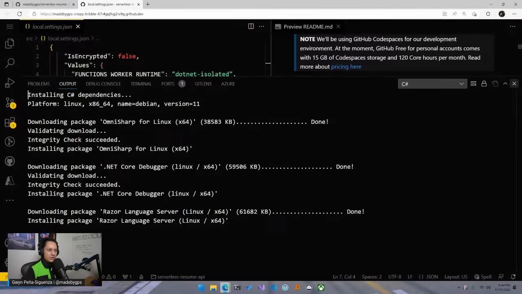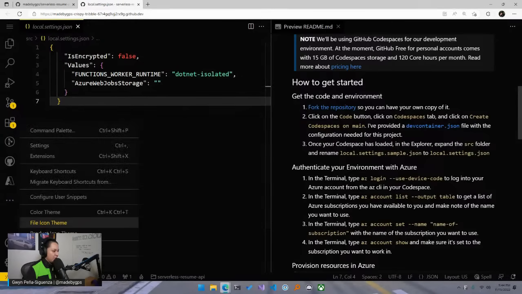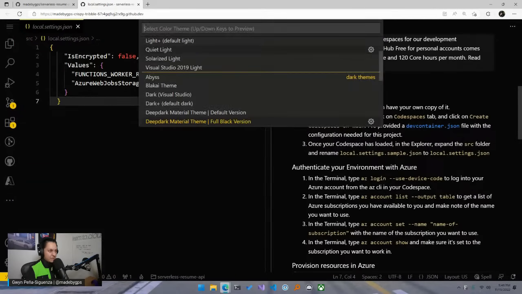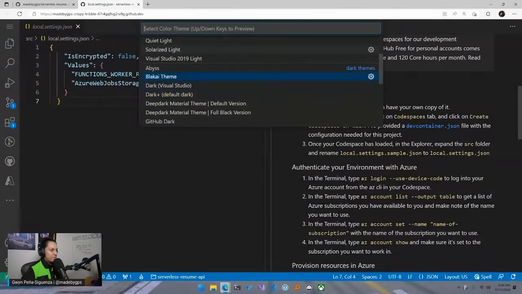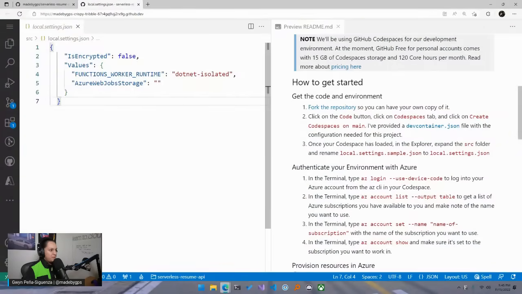It might be easier if, should I change this to a white theme? What do you think? Is it easier? Let me see if I can change the color theme. It might be easier to do this on a whiter theme. There we go. I think that might be easier for people to see.